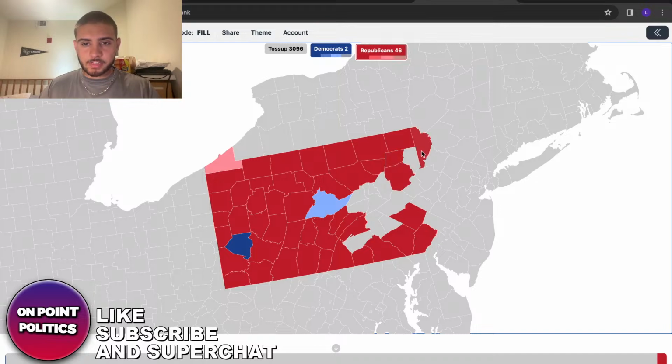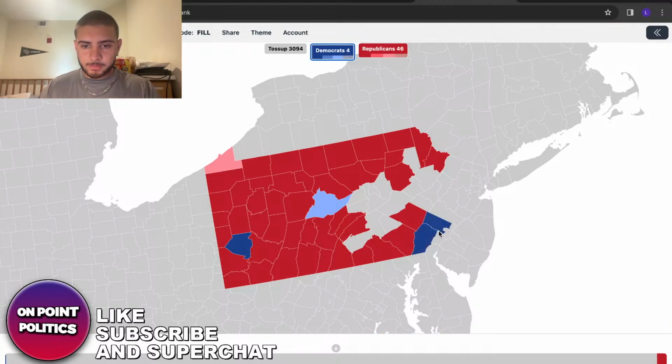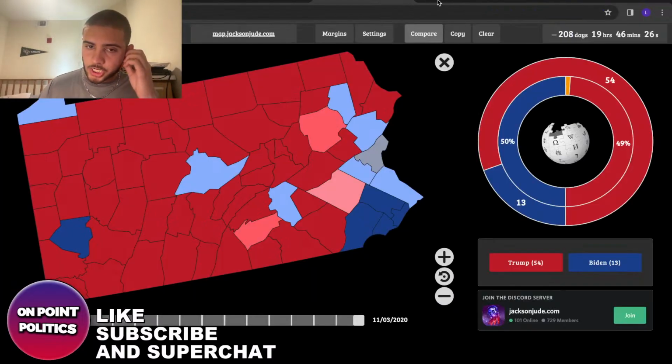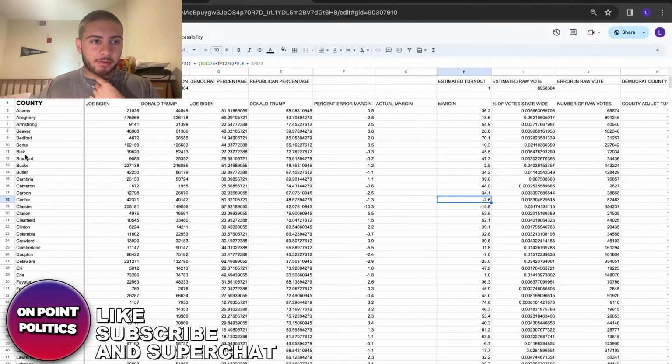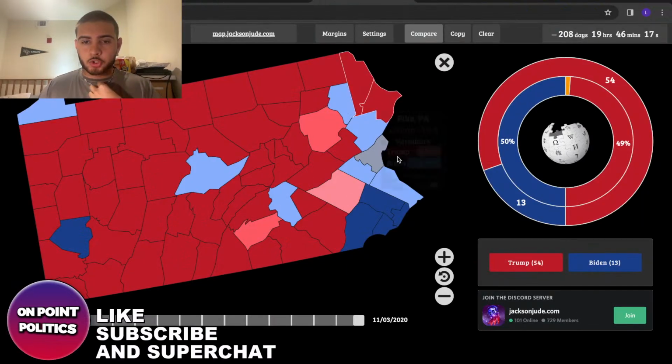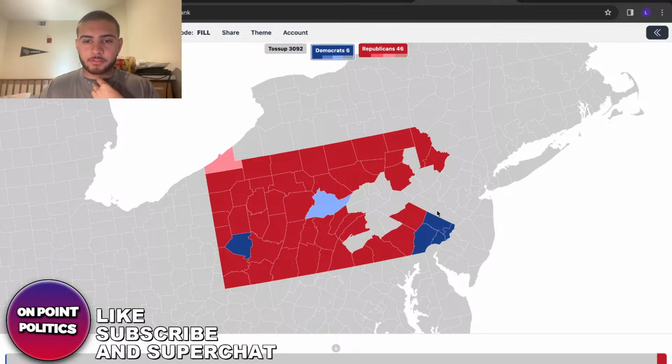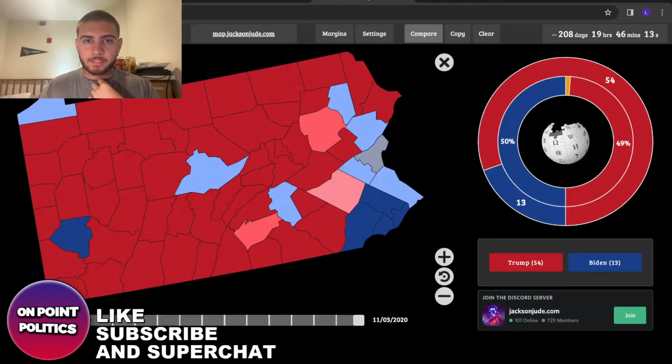If we were to fill this out, we keep going. That's the end of the state right there. These are still going to be deep blue counties. They're not really going to change in terms of their color. I think even Bucks County is still practically the same. Yeah, Bucks is still a 2.5-point win for Biden. So it's safe to say these are probably still going to be lean.